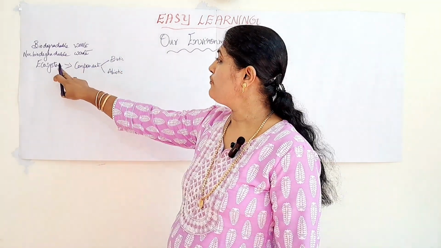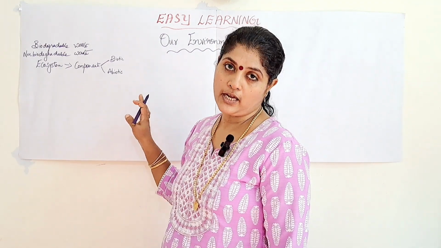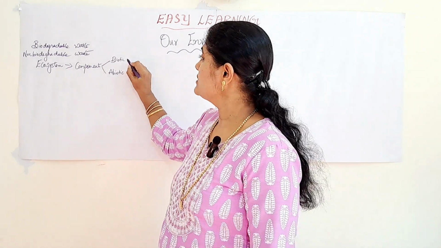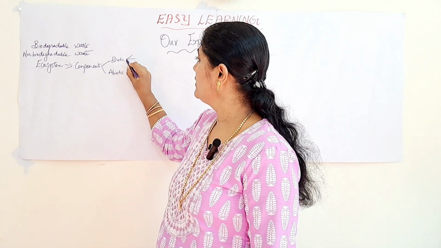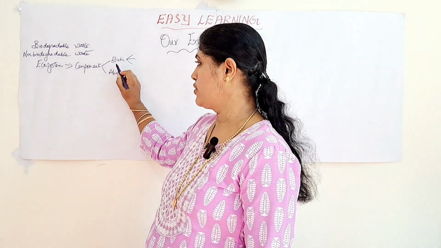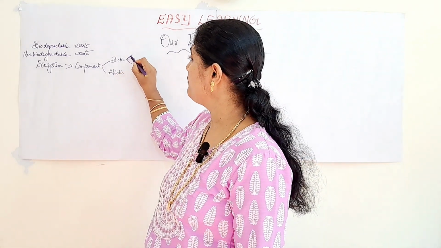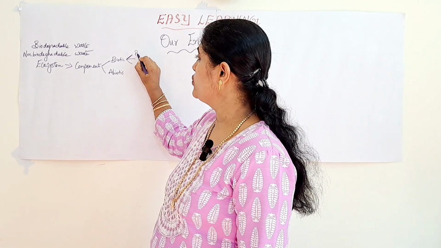The components of ecosystem which include the living things are meant by biotic components. The biotic component means the living component of the ecosystem. It includes both plants and animals. Here it is classified into three. One is the producers.